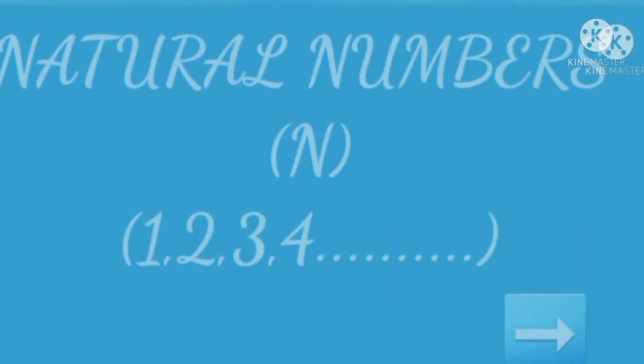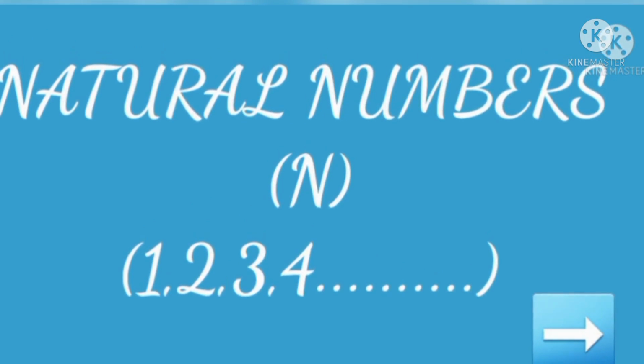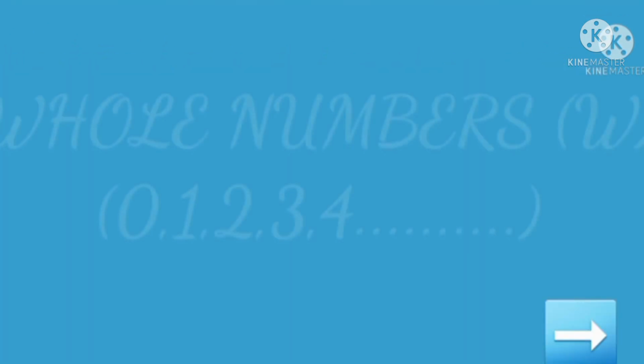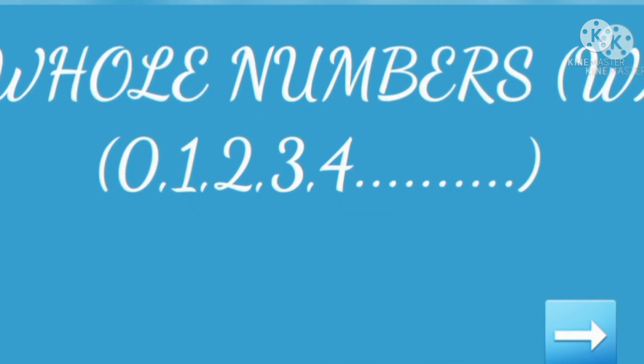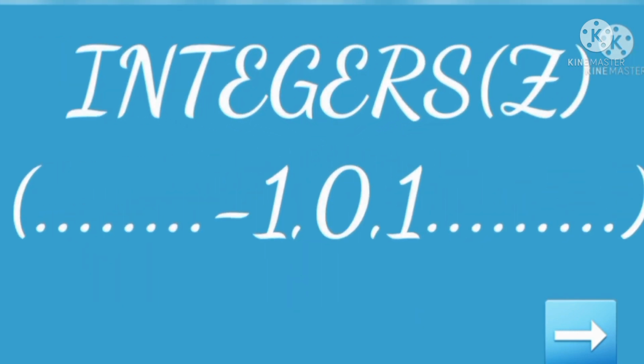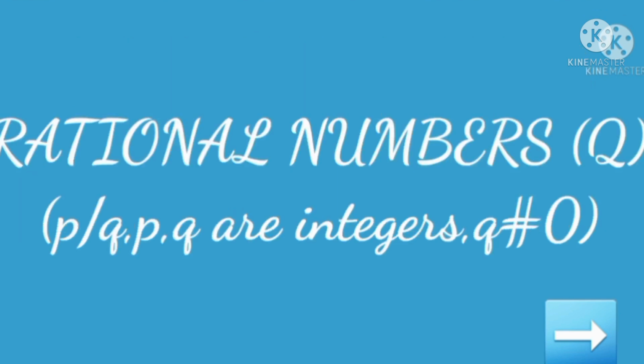Natural numbers, where are you? I am in whole numbers. Whole numbers, where are you? I am in integers. Integers, where are you? I am in rational numbers. Rational numbers, are you?